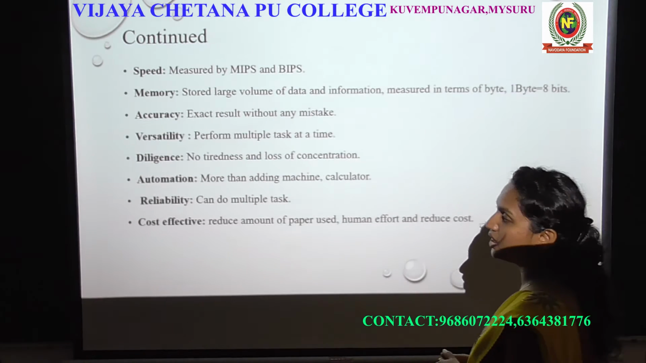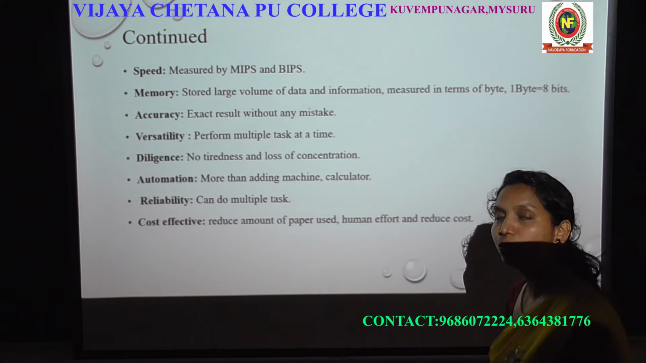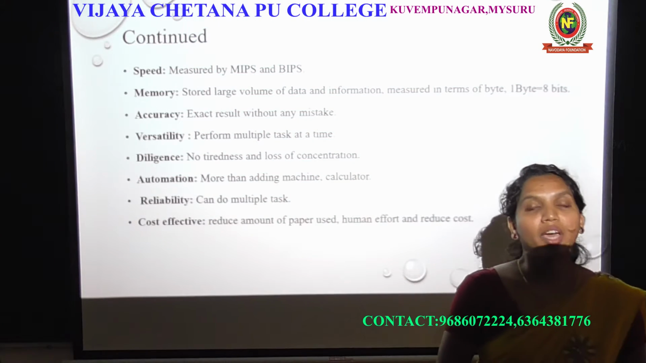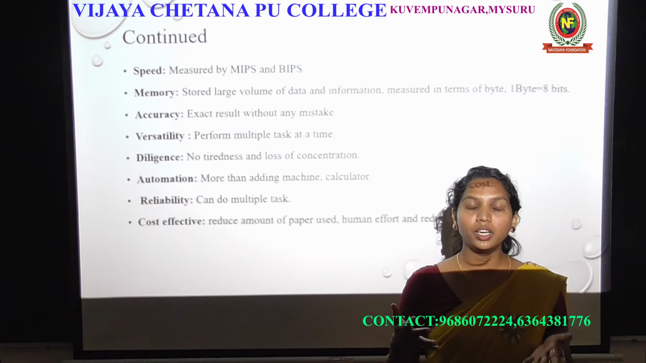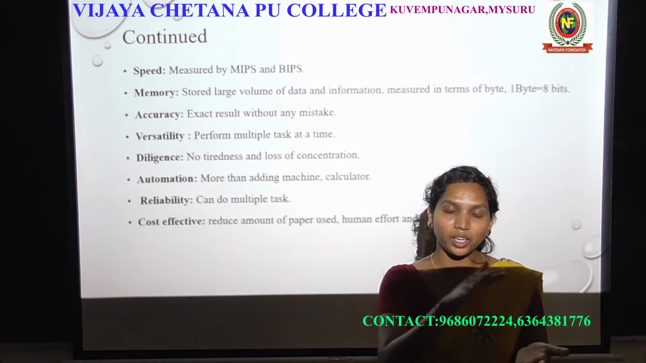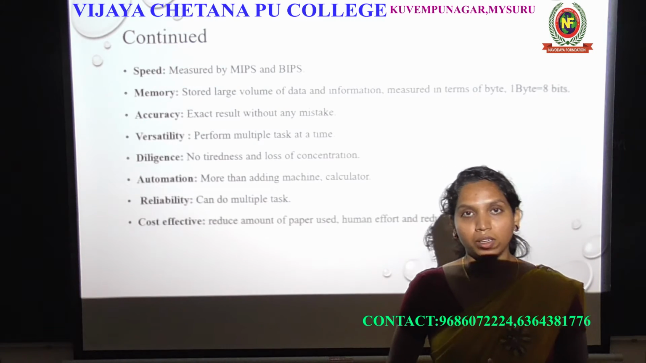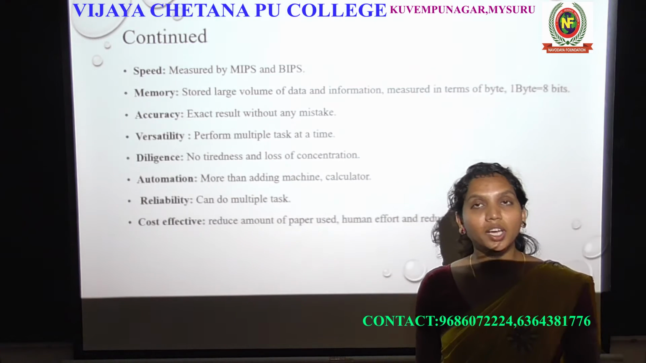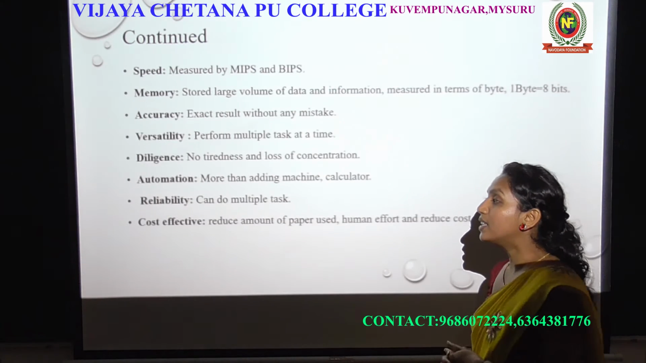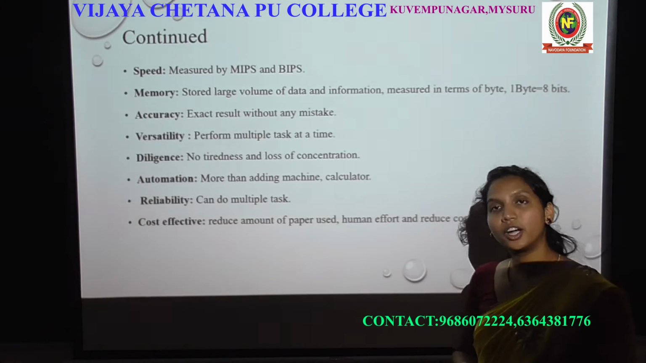The next one, the last one, is cost effective. Cost effective means it will reduce the use of paperwork. Before this computer came, we were using manual work. For manual work, if you store some data, we use papers to write the data and store it in one file. At that time we used a lot of paper to store data. After this computer came, the paper usage is completely reduced. So it reduces the amount of paper use and human effort, and reduces the cost.